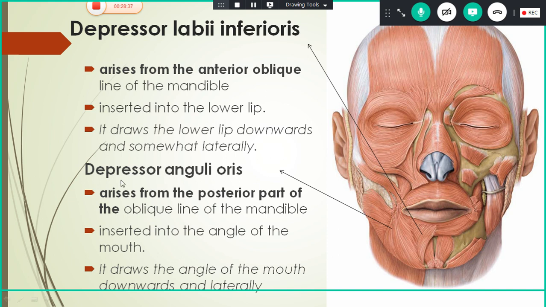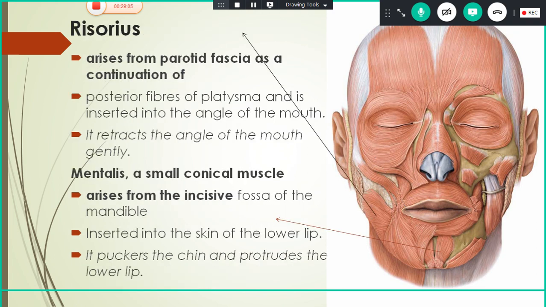Okay. And if you see the next muscle, depressor anguli oris. It arises from the posterior part of the oblique line of the mandible, and it is mainly inserted into the angle of the mouth here. It contributes to the modiolus. So it draws the angle of the mouth downward and laterally. Levator anguli oris draws the angle of the mouth upward and laterally, but here the depressor draws it downward and laterally. Okay. So next muscle is the risorius.